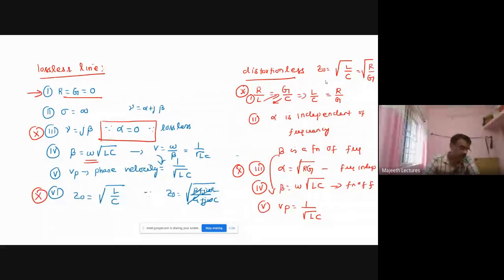Okay. Next, another important point we must remember is the conversion we use regularly in a transmission line, Neper and decibel. So 1 Neper is equal to 8.686 dB. Similarly, 1 dB is equal to 0.115 Neper. Right? So this definition you must know because in the exam they may give Neper and ask you to find the answer in dB conversion. So this conversion we must know. This is a very important point.